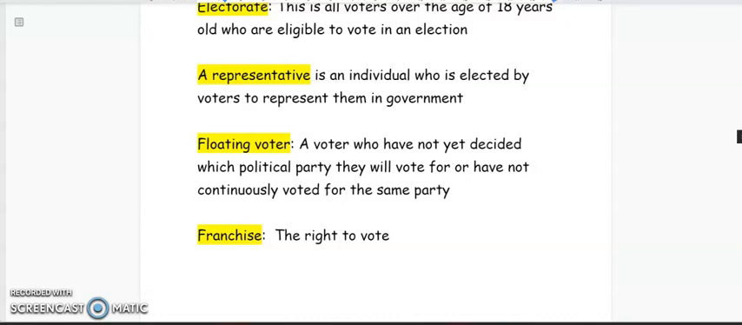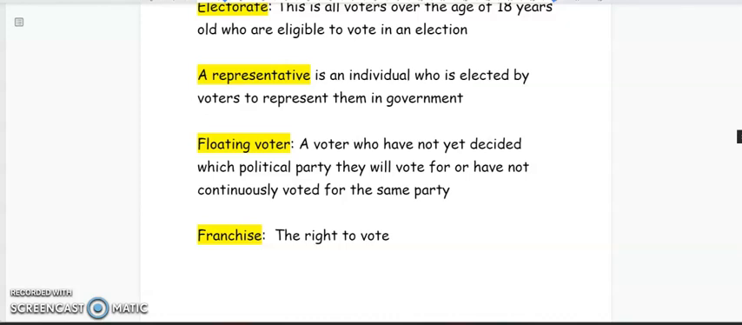Now, floating voter. Who is a floating voter? Well, this is a voter who has not yet decided which political party they will be voting for come election day, right? Or they have not continuously voted for the same political party whenever an election is being held. So if you are an electorate and you are not sure whether you should vote for this party or that party, you are considered to be a floating voter. You have not yet decided which party you will be voting for on election day.